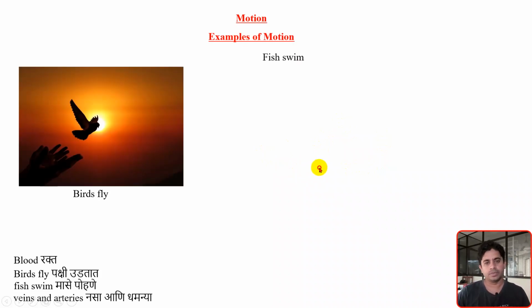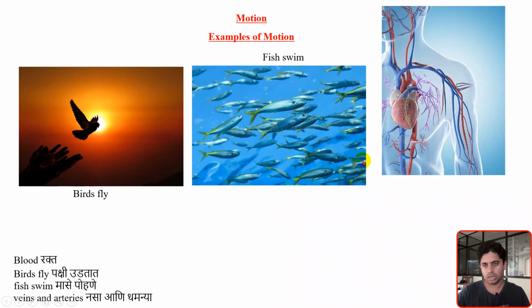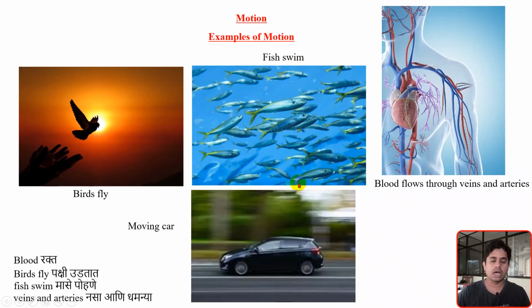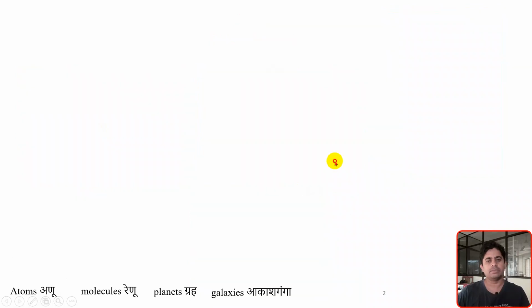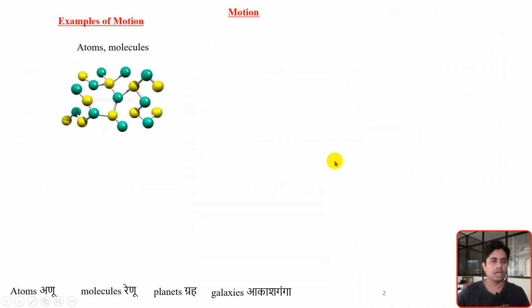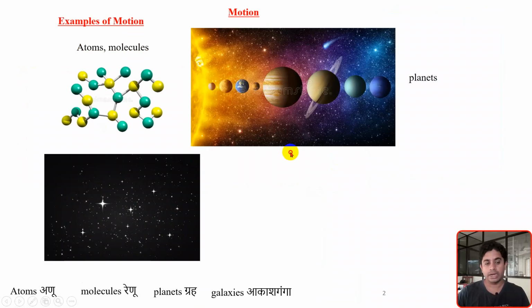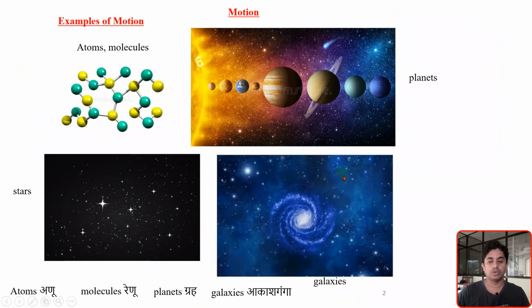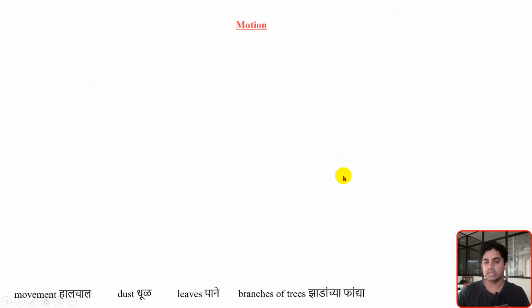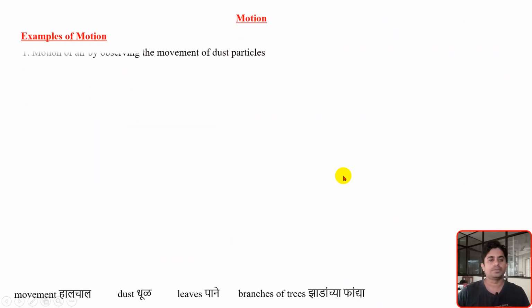A flying bird in the air, or a fish swimming in the water, or the blood flowing through our veins and arteries, or a car moving on the road. All these are examples of motion. Atoms and molecules and their motion, motion of the planets, motion of the stars, motion of the galaxies. These are also examples of motion.